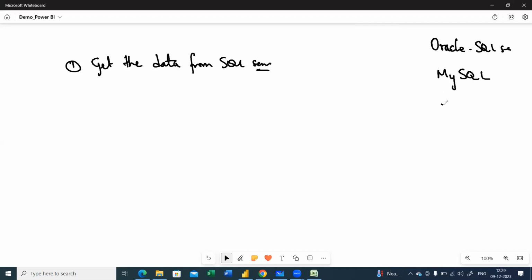Next, we have MS SQL. Don't think that MySQL and MS SQL are the same. It is not one and the same. Next one we have is IBM DB2. Those are the different things which are present.